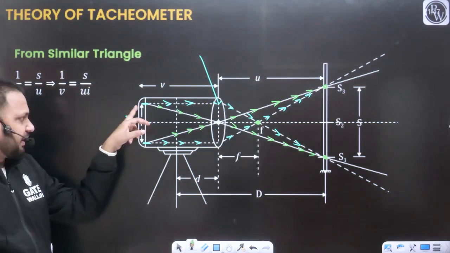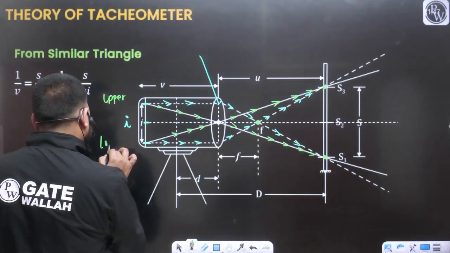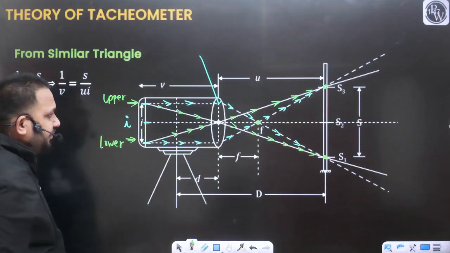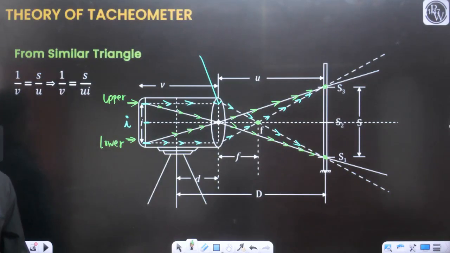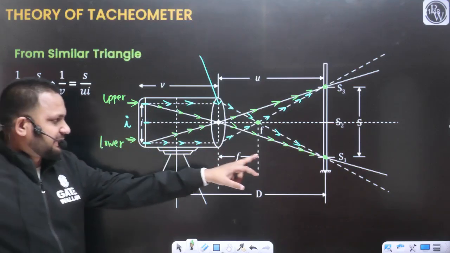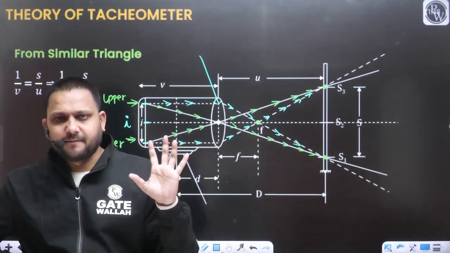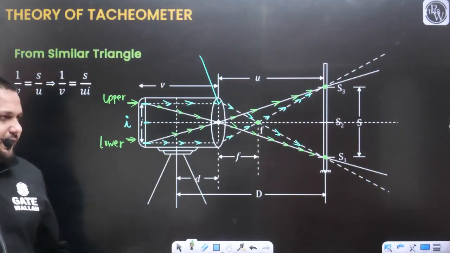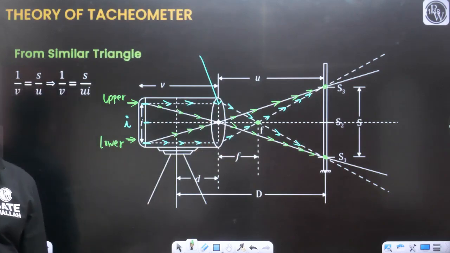So let's see, corresponding to the upper stadia, which reading are you getting on the staff? Tell me in the chat box. Yes, that is S1. Corresponding to the lower stadia, which reading are you going to get on the staff? S3.